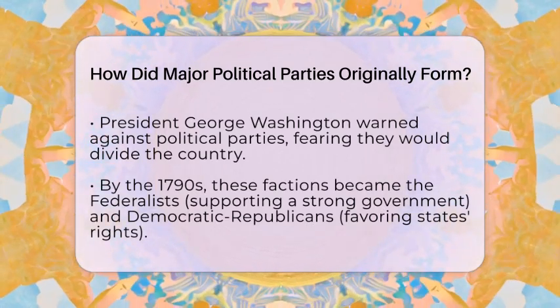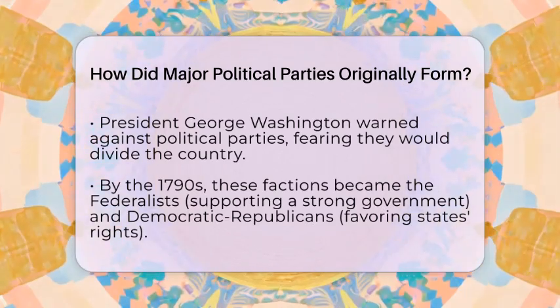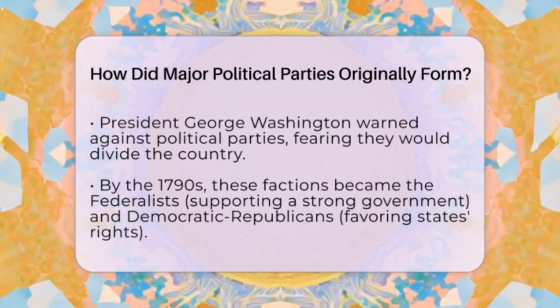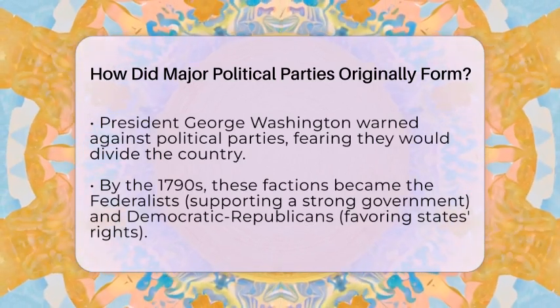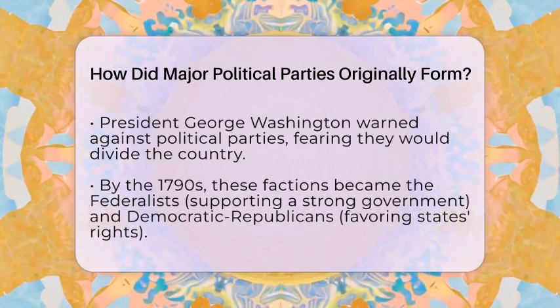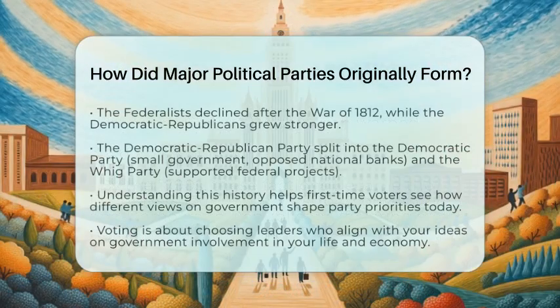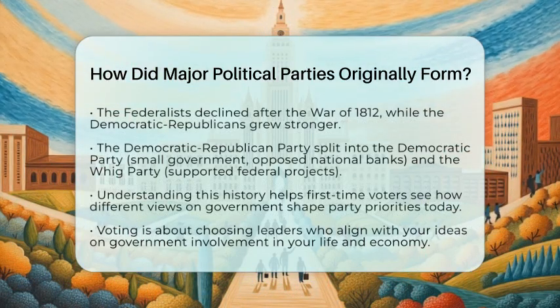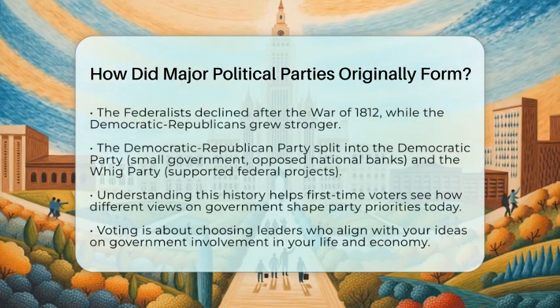The Democratic-Republicans then split into two groups. One became the Democratic Party, led by Andrew Jackson, which supported small government and opposed the national bank. The other became the Whig Party, which wanted a stronger federal government and supported projects like building canals and railroads.